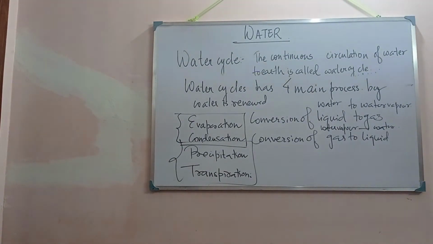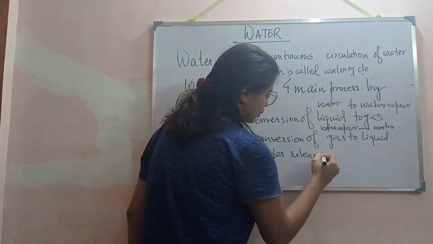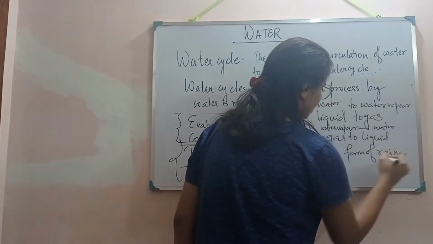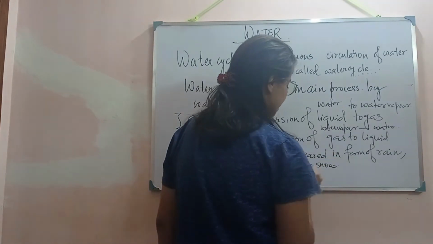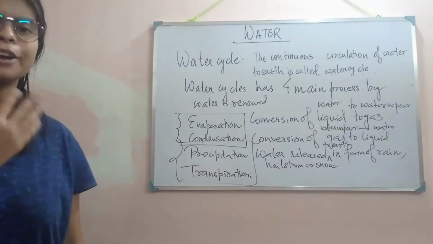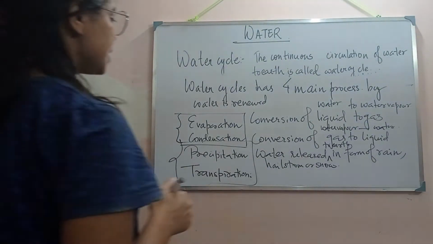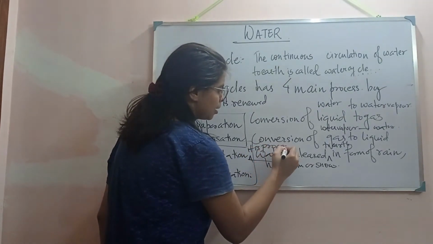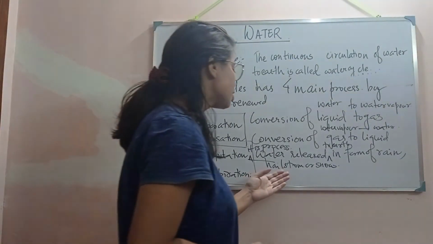Precipitation means water released to earth in the form of rain, hailstorm or snow. মানে এই যে বৃষ্টি পড়ছে, রেনফল হচ্ছে, that is called precipitation. It is a process in which water is released to earth in the form of rainwater, in the form of rain.